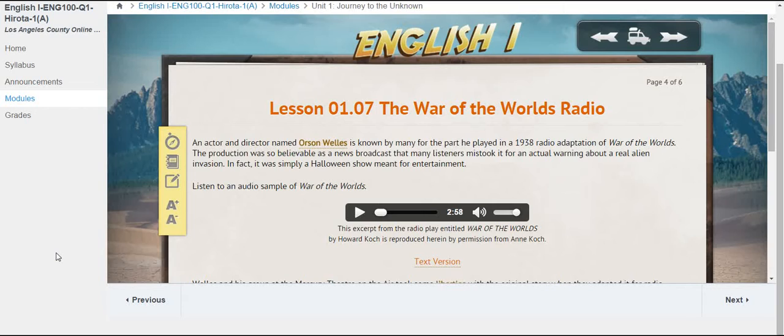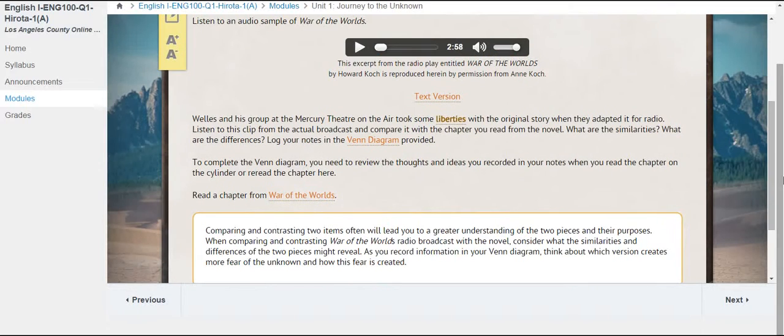After you read page 1, 2, and 3, you're going to come to page 4 where you're actually going to listen to an audio sample from War of the Worlds by Orson Welles. You've probably heard about this before where he broadcast it. This was before TV, and people who tuned in the middle of it didn't realize that it was a dramatic presentation because he presented it as a news report, and people thought that we were really being attacked by aliens, and it like freaked the United States out. So it's really very famous, and so this is going to give you an excerpt from the radio broadcast, and you need to make sure that you listen to that. If you have any trouble listening to it, there's also a text version here that you can read along with.